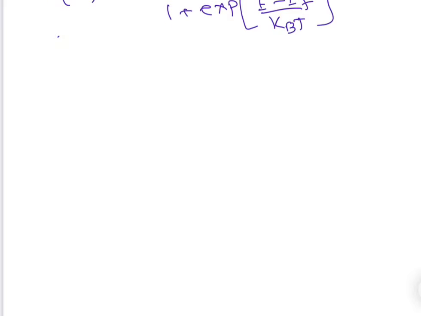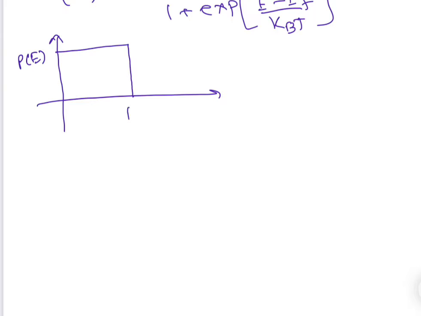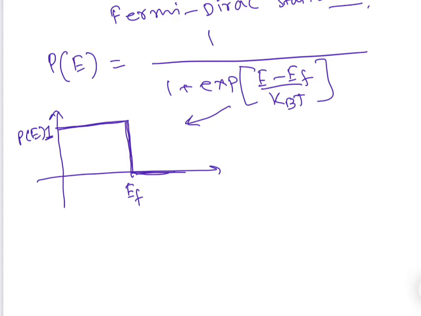By this equation, if we plot the probability function at 0 Kelvin, it will be like this. At Fermi energy it changes; above Fermi energy, it becomes 0. Below Fermi energy, it is unity. So by that equation, we can find this.